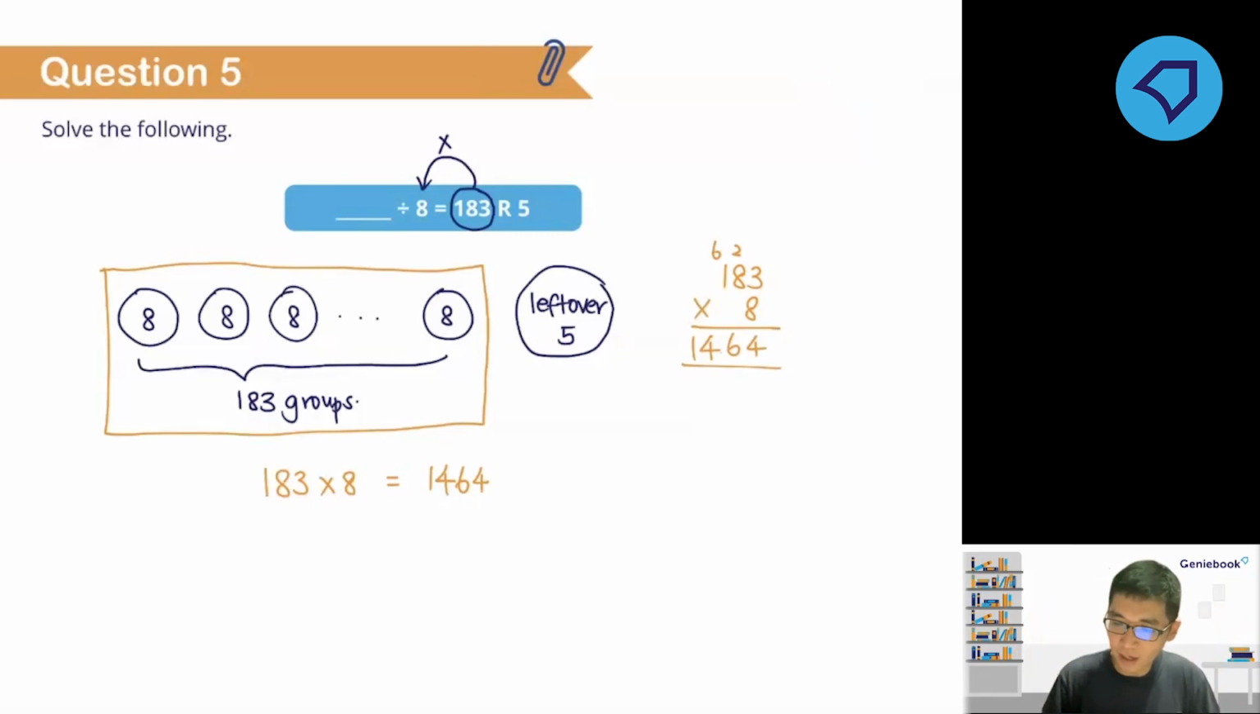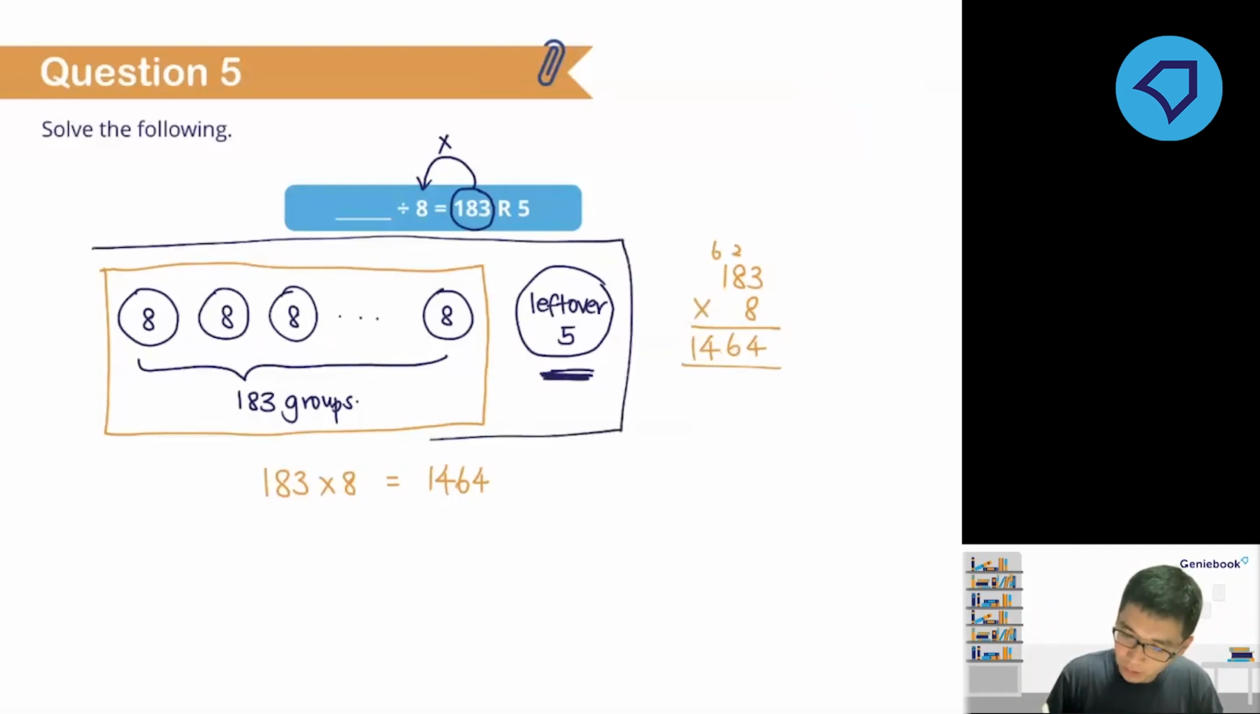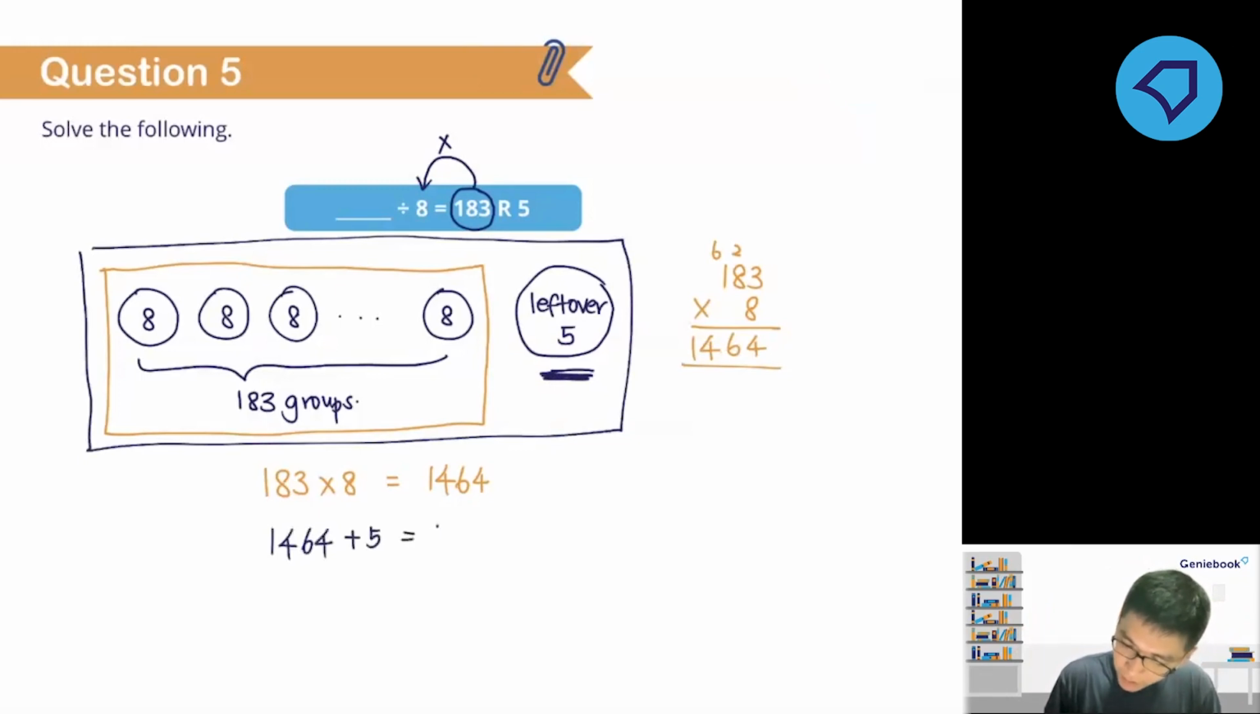Okay, now after you have found out what is the number in 183 groups of 8, don't forget I still have the leftover of 5. I need to add back my leftover of 5 so that I know what's the total. Okay, so I'll take 1464 plus 5. I'll get 1469. So the answer to this is 1469.